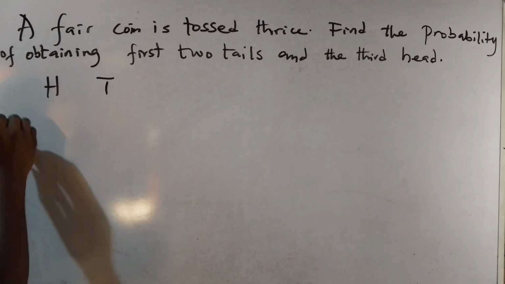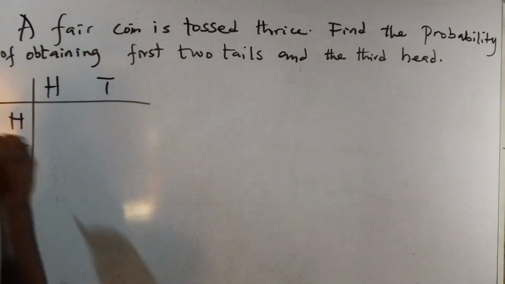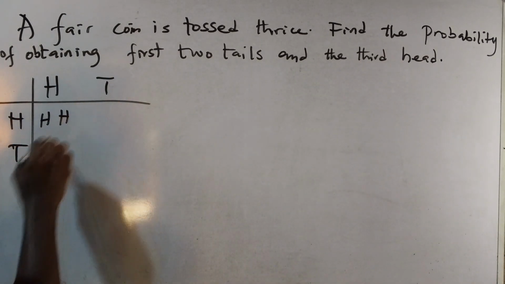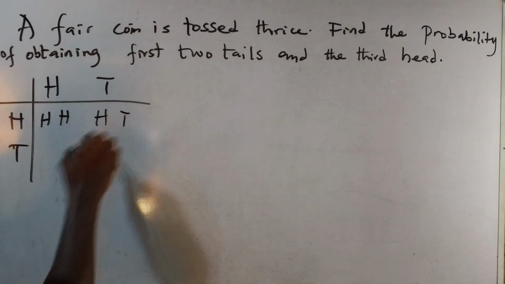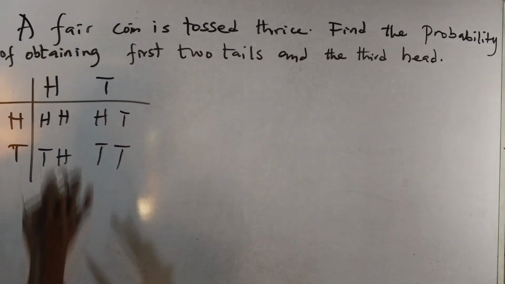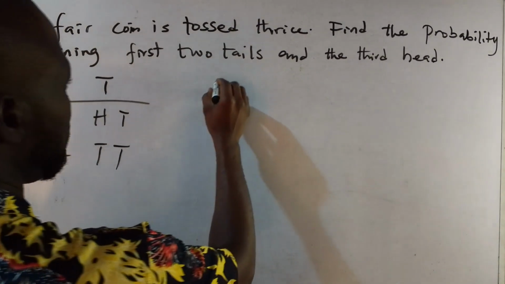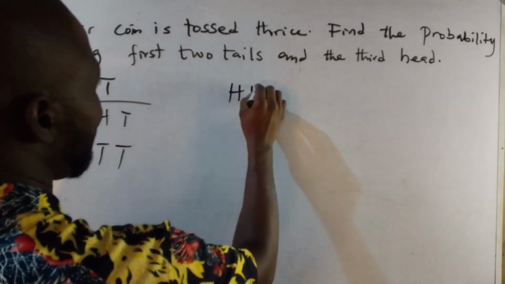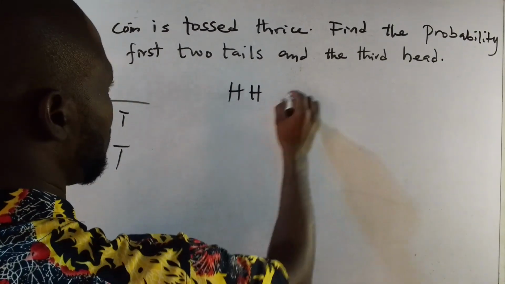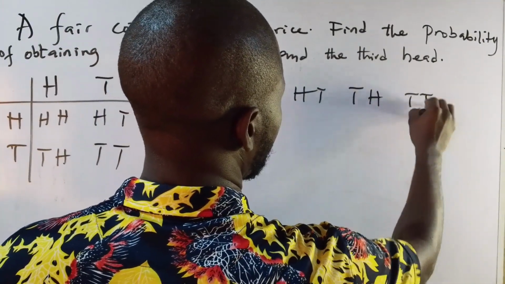So if you toss it 2 times, you are going to have this type of outcome: head or tail, head or tail. You can have head, head; head, tail; tail, head; tail, tail. This is for twice. So if you are tossing it 3 times, you can still have the head, head outcome for the first two tosses, head, tail, tail, head, and tail, tail.